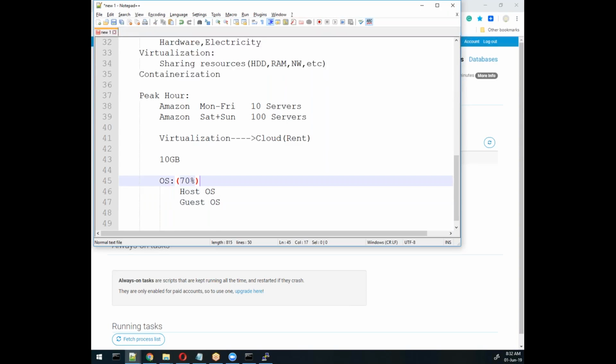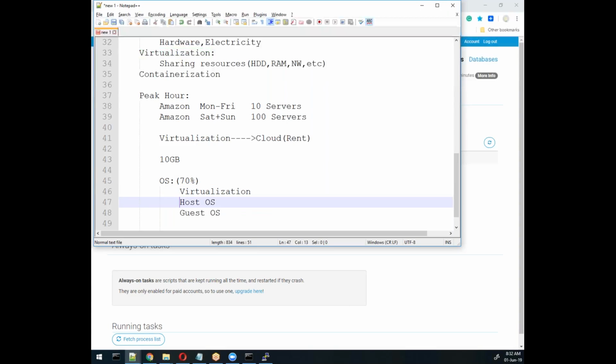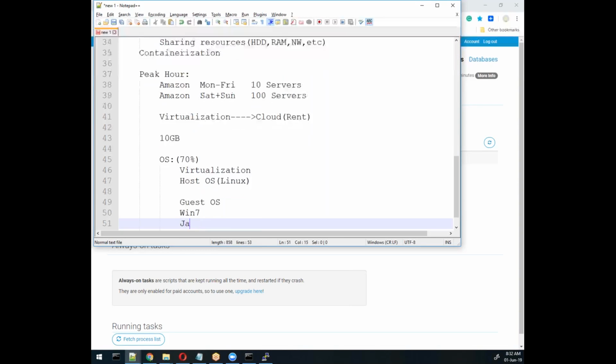When we have a virtualization environment, we have one host OS, which is basically Linux that we usually take, and here we will take another operating system like Windows 7, and here it can be one Windows 7 that runs a Java or .NET, MS .NET based application.